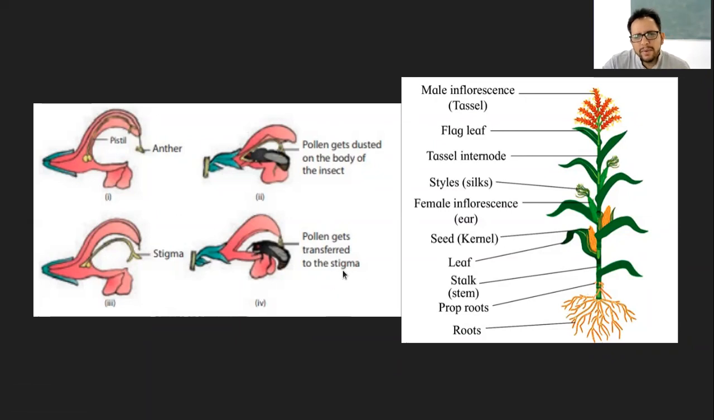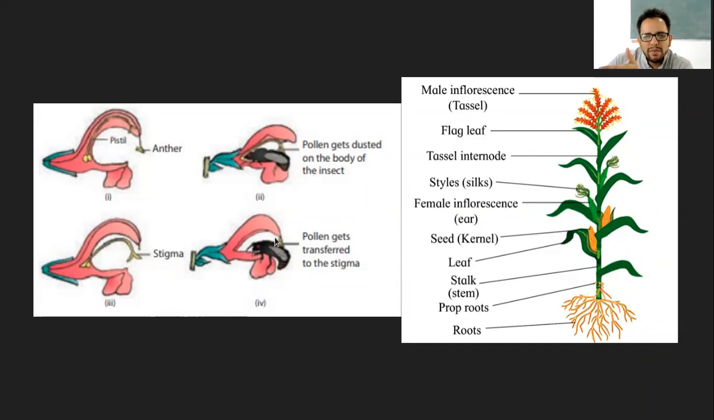Why is this here? Oh yeah. So this is just one of the examples. So usually the nectar will be somewhere here. So when the bees go inside, this is how the pollen grains get attached to the body. That is the example.